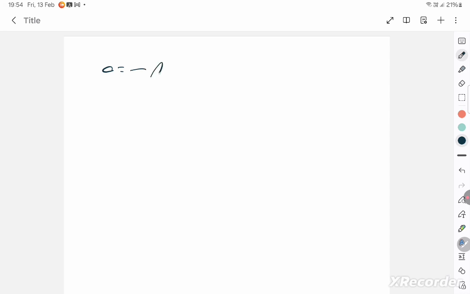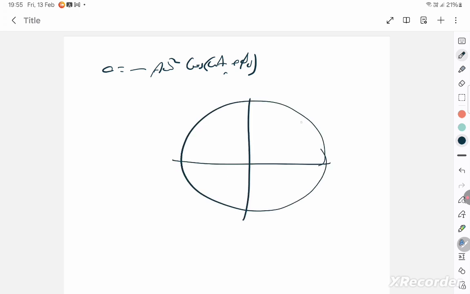What is the acceleration formula? Minus a omega square cos omega t plus phi naught. If I have to do this using a phasor diagram, my acceleration is always pointing towards the center. It's a circular motion with radius a. What is the acceleration? It is v square by r, the centripetal acceleration. Linear velocity is r times angular velocity, so r square omega square by r, and r gets cancelled. r is the amplitude, so it is a omega square.